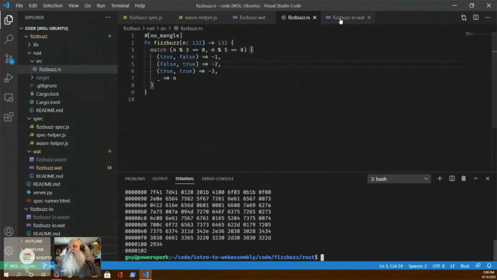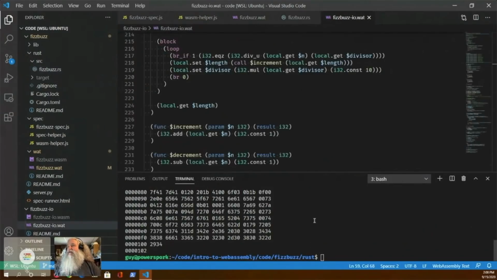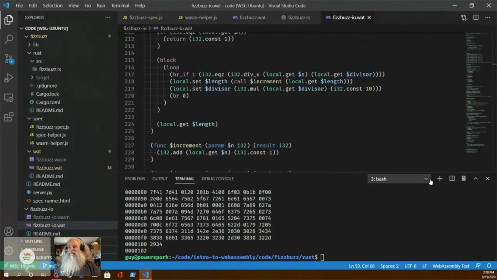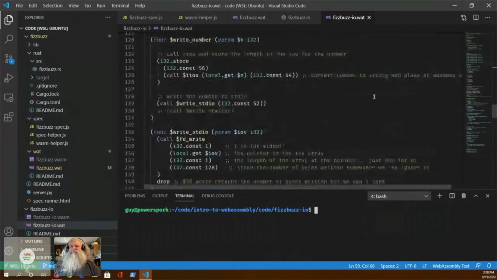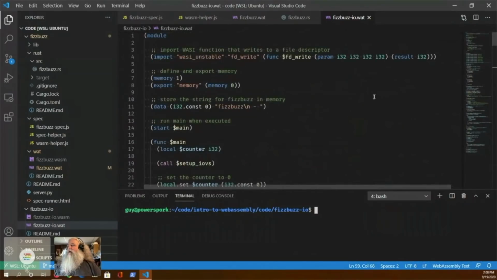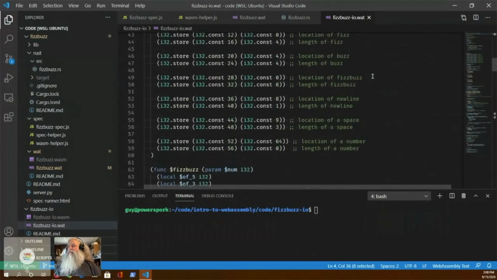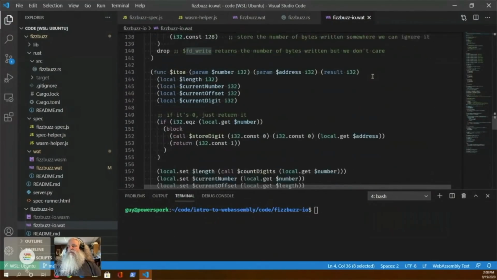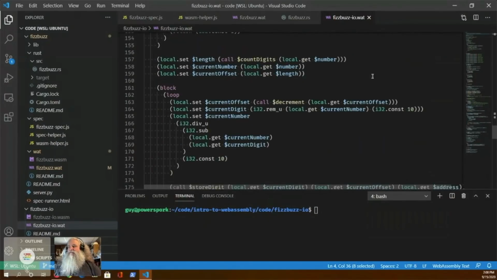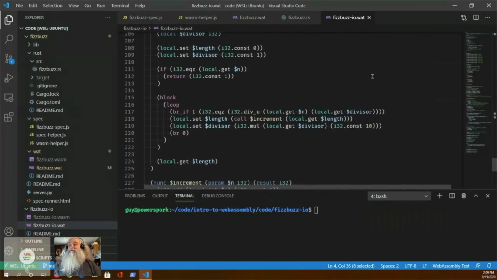The really cool thing, I think, is the fizzbuzz.io.wat. And here I have written a fully string-running version using the sort of temporary version of WebAssembly interface types. So here we're importing something from wasmtime, from wasi_unstable, and a write, so we can write out to standard IO. And this is actually a lot of code that defines strings and does the fizzbuzz calculation and writes new lines. And in order to take numbers and turn them into strings, we had to do loops and all kinds of crazy stuff. And all this code is out on GitHub for you to explore.